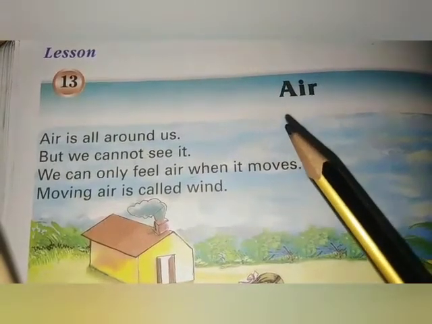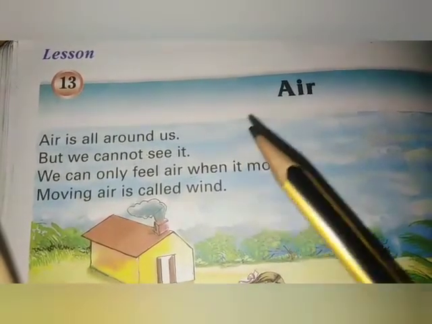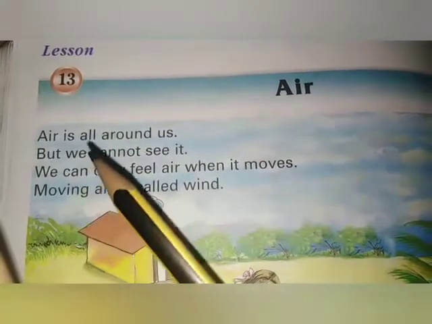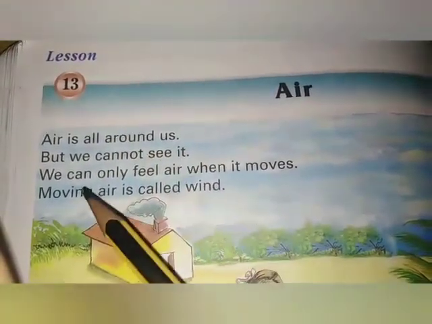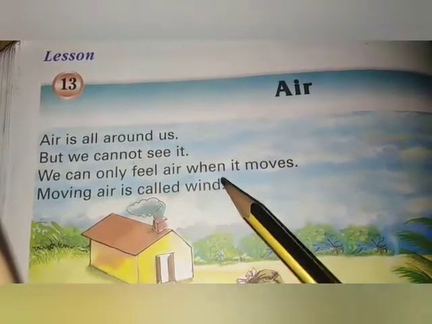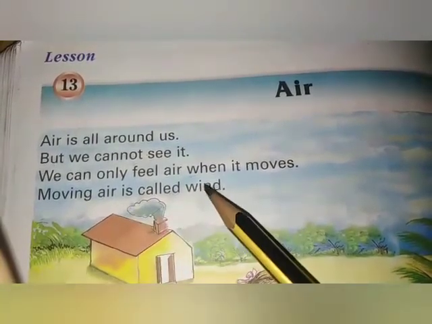Now come with me and we will do a model reading of this chapter. Air. Air is all around us, but we cannot see it. We can only feel air when it moves. Moving air is called wind.